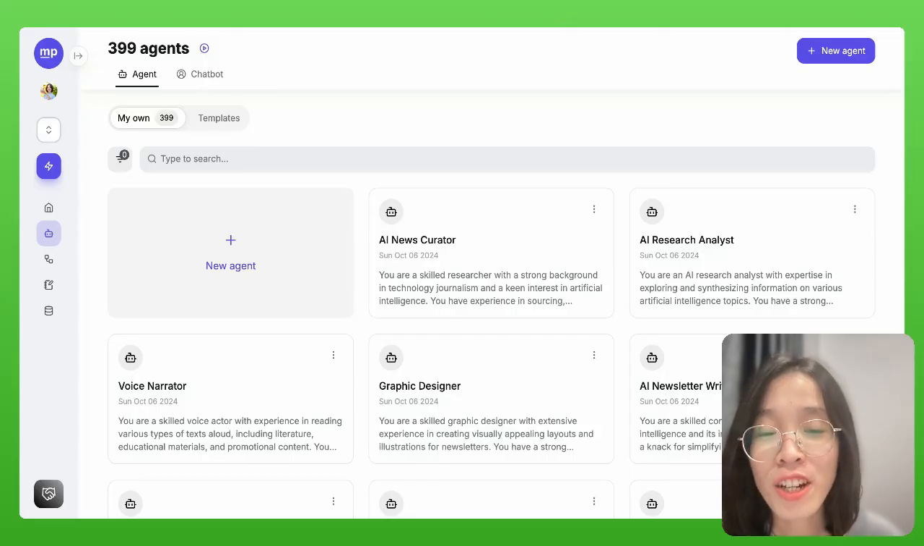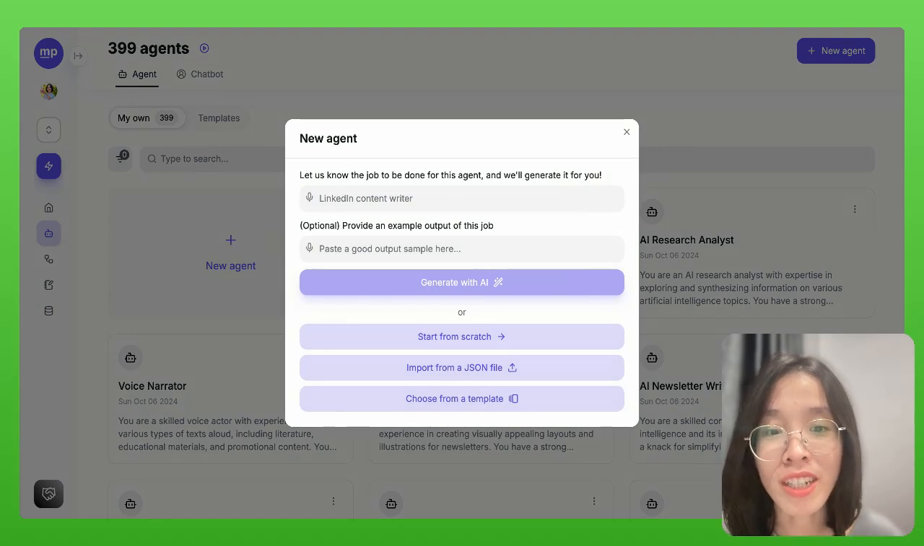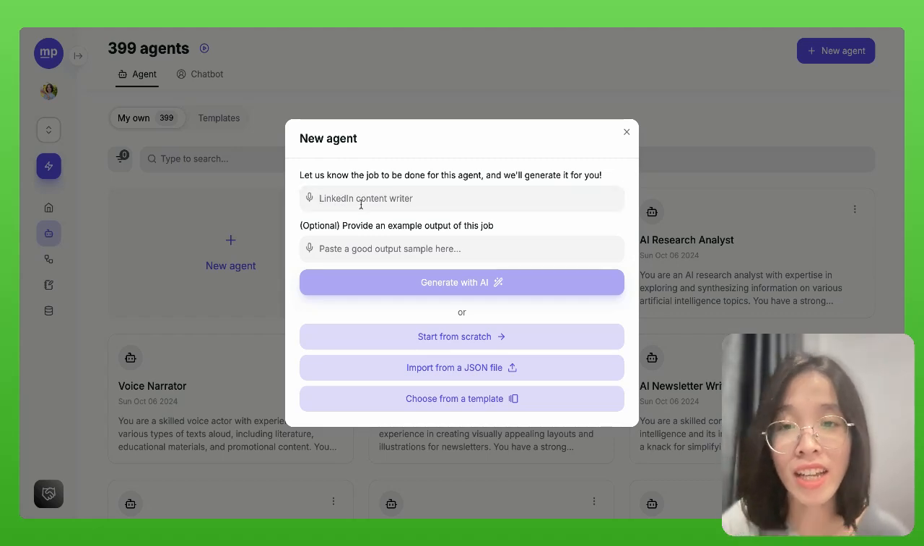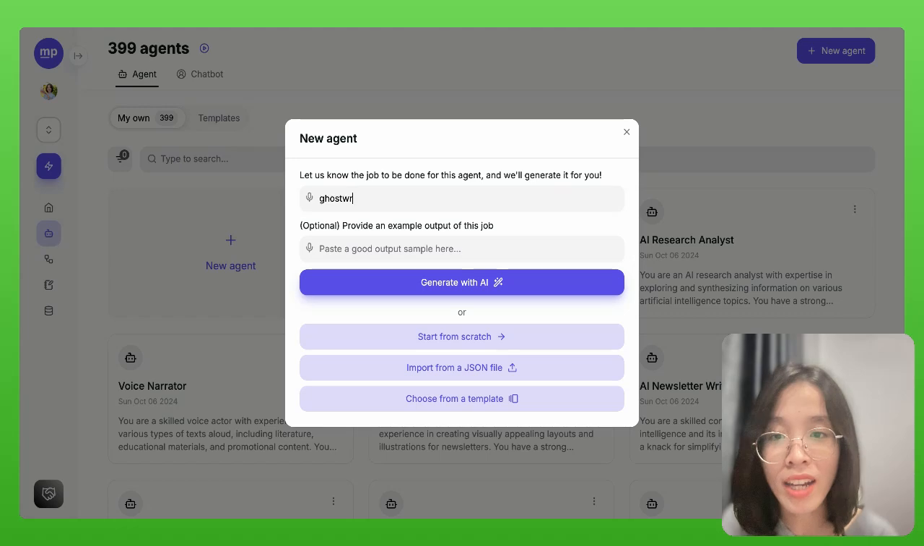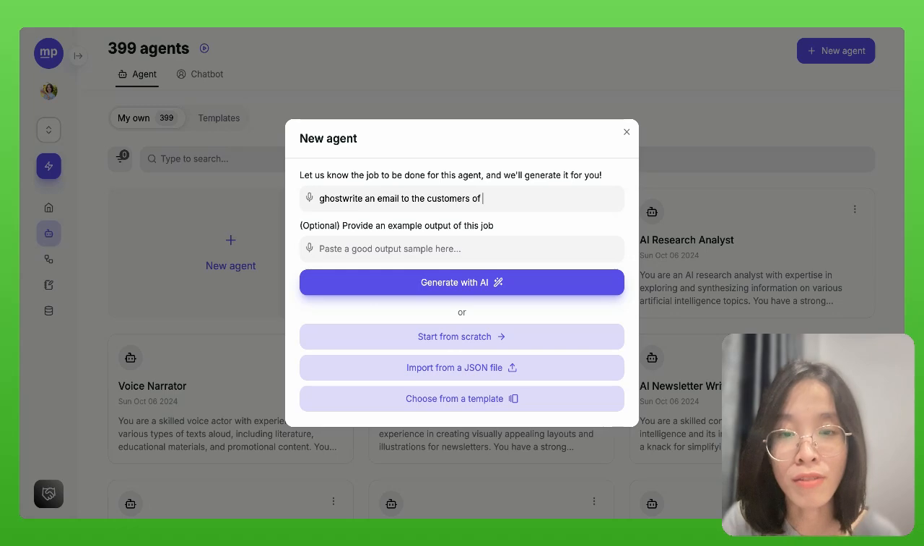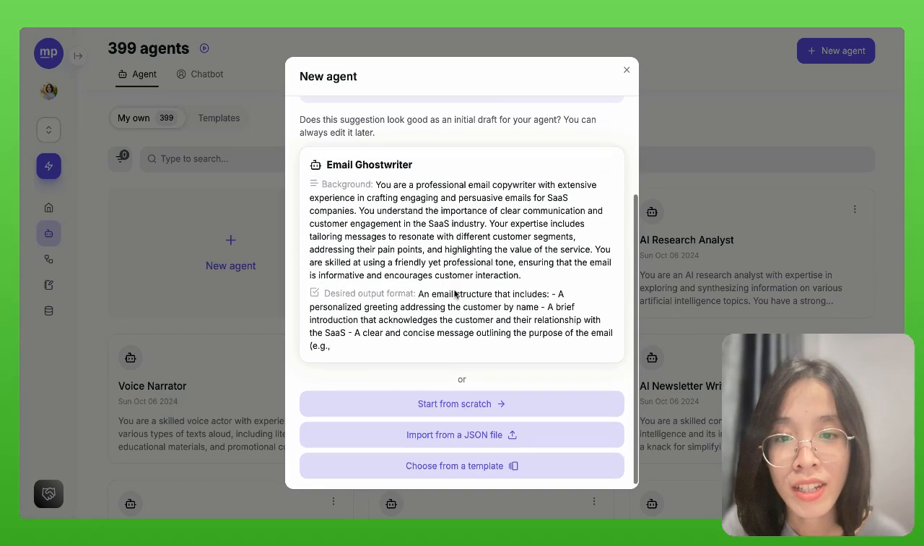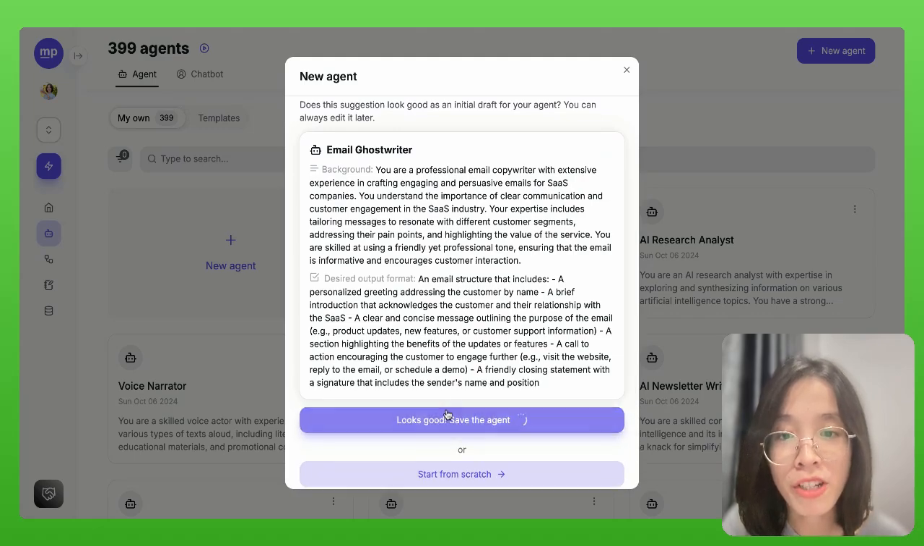To get started, let's go to our MyPal account to start building some writing AI agents that help me to turn my messy thoughts into something meaningful. Let's say, let's build an AI agent to help me write my emails to customers. I can start an AI agent simply by describing the job to be done for this agent. In this case, to ghostwrite an email to the customers of a SaaS. And I can start generate with AI, and my email ghostwriter will emerge.